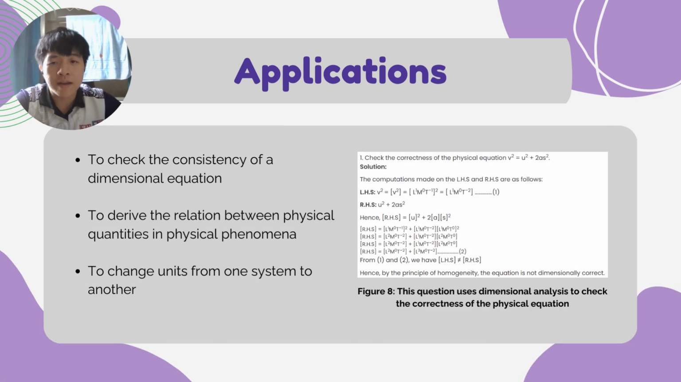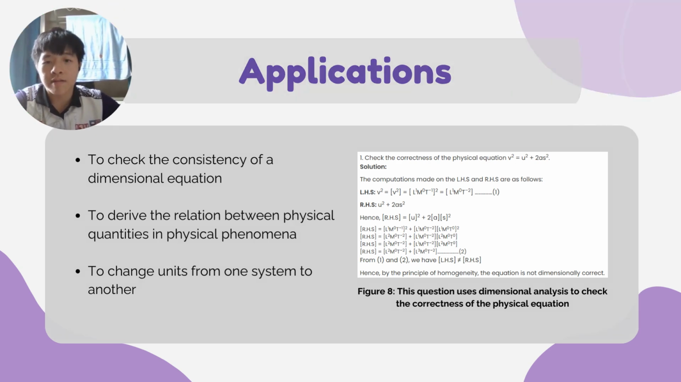So how can we apply dimensional analysis? First, we can use it to check the consistency of dimensional equations. Secondly, we can use it to derive the relation between physical quantities in physical phenomena. And lastly, we can use it to change units from one system to another. The figure shows a question that uses dimensional analysis to check the correctness of a physical equation.